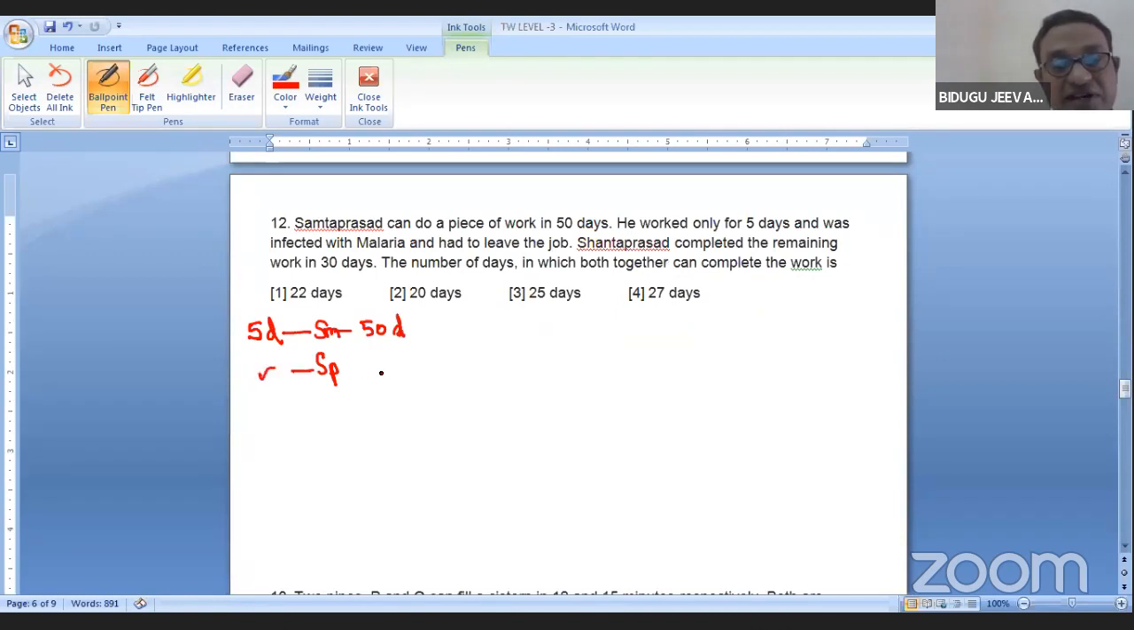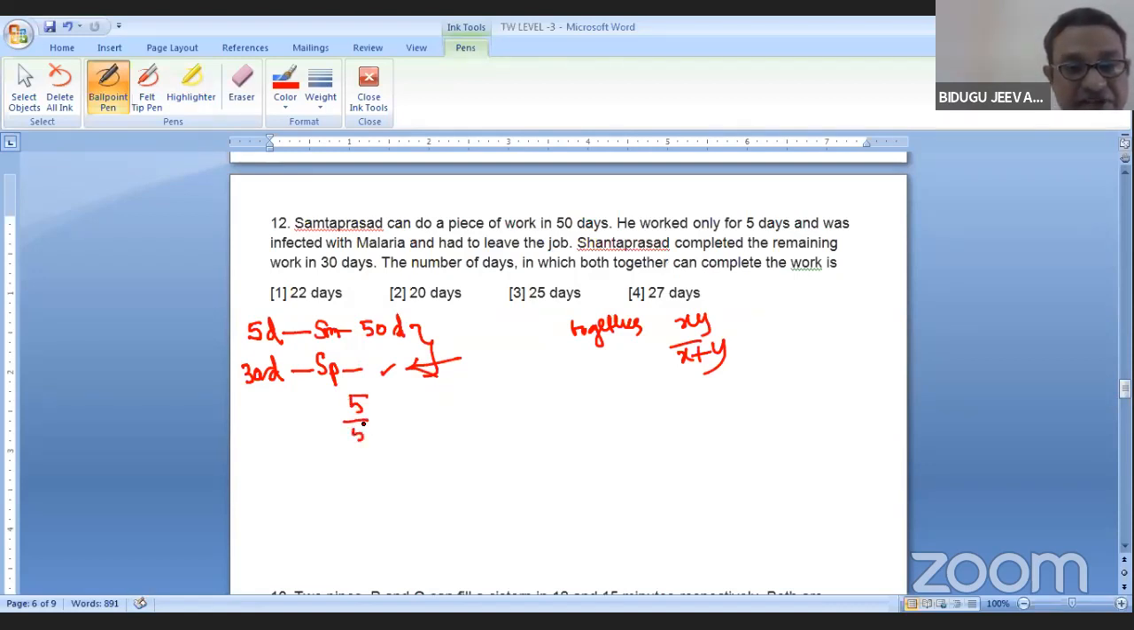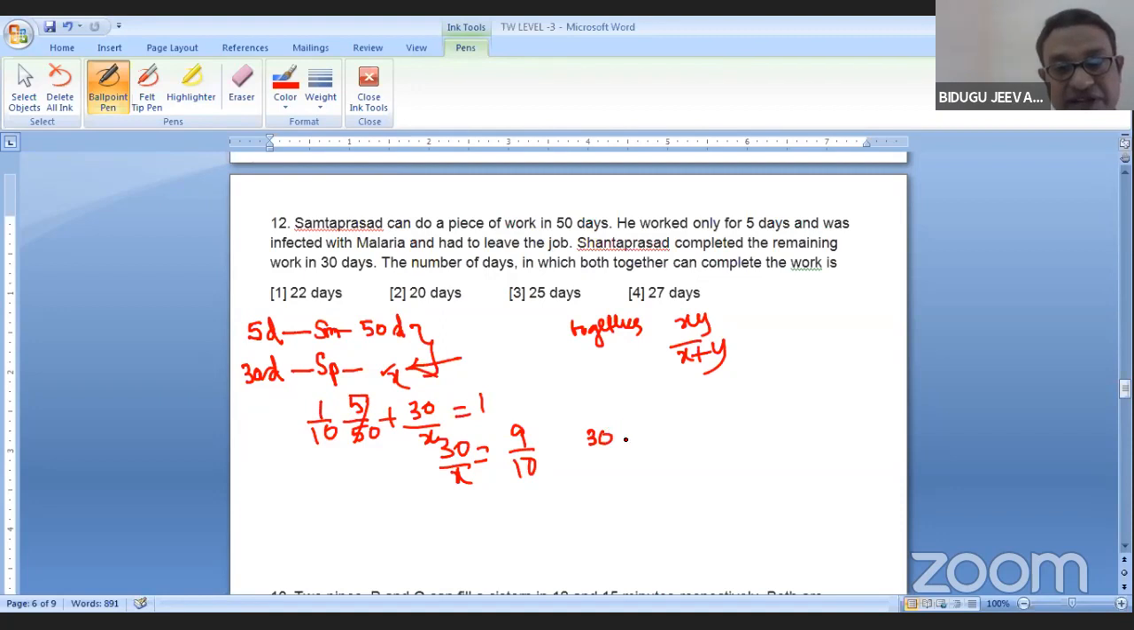Where do I have to write 30 days, here or here? Left side. Excellent. 30 days. So the number of days in which they together complete the work. Together means what to do first of all? XY by X plus Y. To do this one, we should know this one. How to calculate? 5/50 plus 30 by X. If you take this as X, 1 minus 1/10 is 9/10. So 30 by X cross, 300 by 9. Is it right?